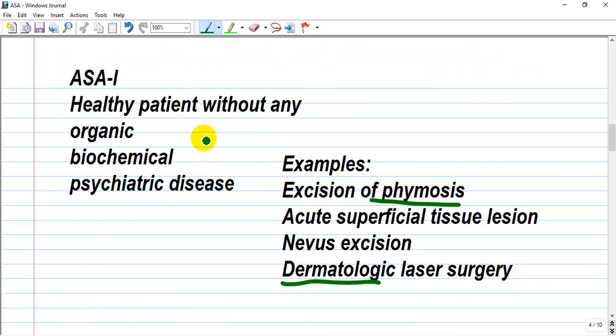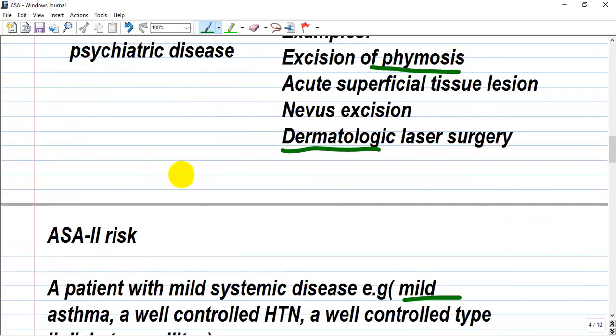Let's see what every grade means. ASA 1 represents a generally healthy patient without any organic, biochemical or psychiatric disease. It can be excision of phimosis, acute superficial tissue lesion, or any dermatological laser surgery. For a healthy patient, without any disease or comorbidities.